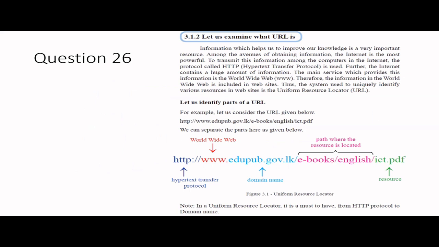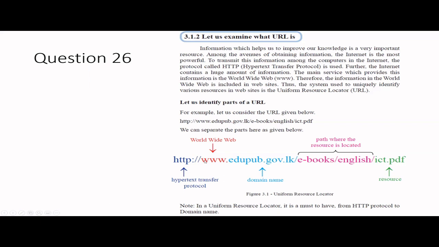So in here, if you see the format, the first one is HTTP, Hypertext Transfer Protocol. So in the internet, to transmit information, we have to follow some protocols, right? Protocols means a set of rules, right? So that is what HTTP means. Now, if you are accessing secure websites like some payment gateway related websites, you will have HTTPS, which is a more secure version of HTTP. So anyway, this is the protocol, right?